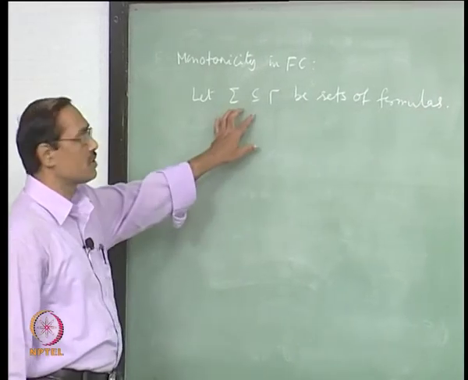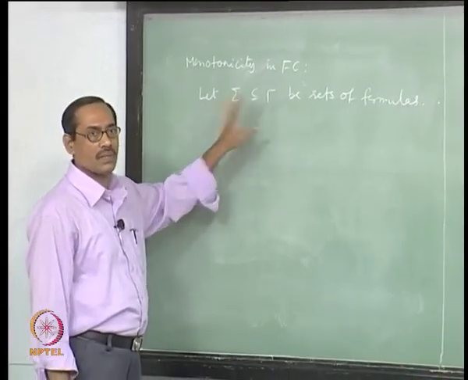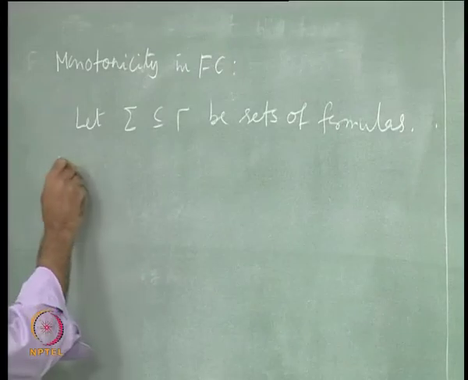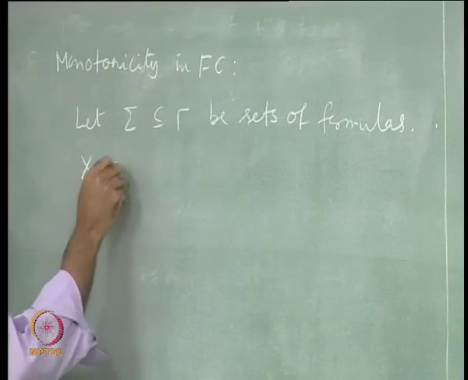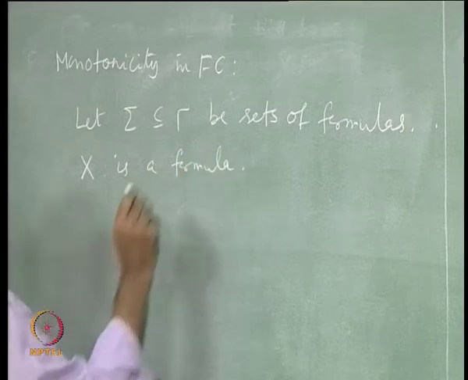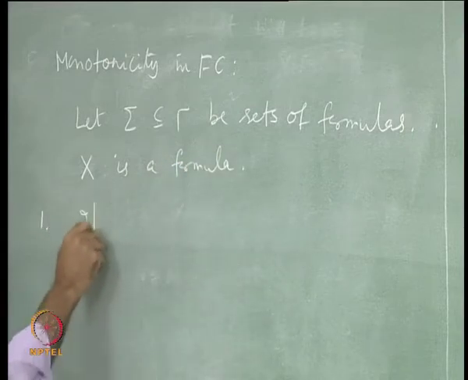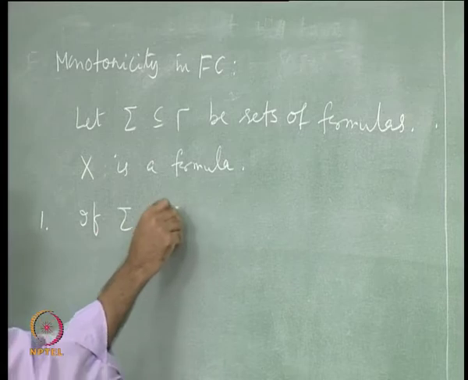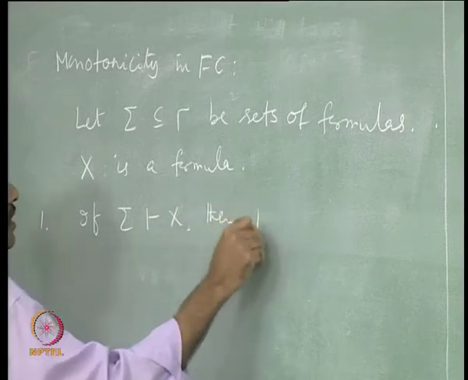So, we start with two sets of formulas, one of them is a subset of the other, and then we have another formula. If sigma entails x, then gamma entails x.